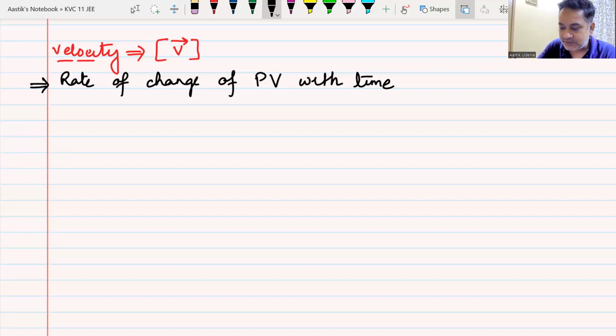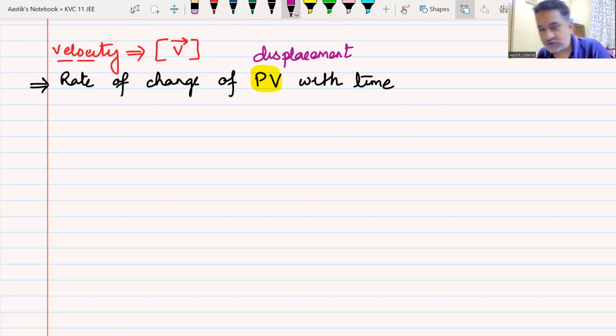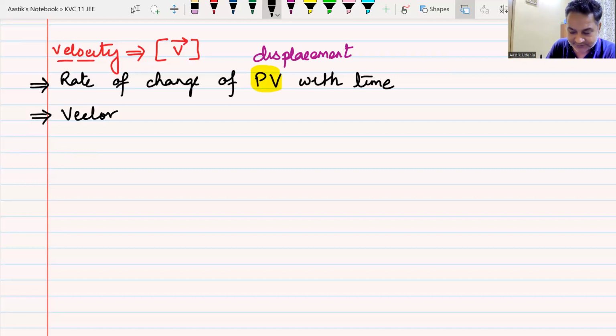Now books will tell you that instead of this position vector, they will say rate of change of displacement with time. That is theoretically not correct. It is not said as rate of change of displacement with time. It is the rate of change of position vector with time. That is the correct definition of velocity. What type of quantity it is? It is a vector quantity. Do we understand this?